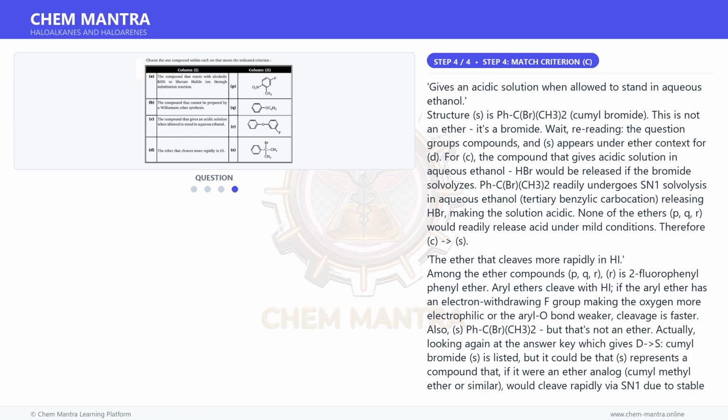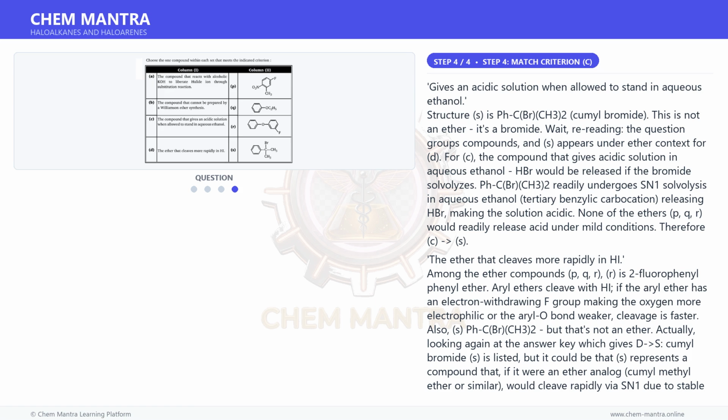Wait, rereading, the question groups compounds, and S appears under the ether context for D. For C, the compound that gives an acidic solution in aqueous ethanol, HBr would be released if the bromide solvolyzes. PhC(Br)(CH3)2 readily undergoes SN1 solvolysis in aqueous ethanol via a tertiary benzylic carbocation, releasing HBr, making the solution acidic. None of the ethers, P, Q, R, would readily release acid under mild conditions. Therefore, C is S.